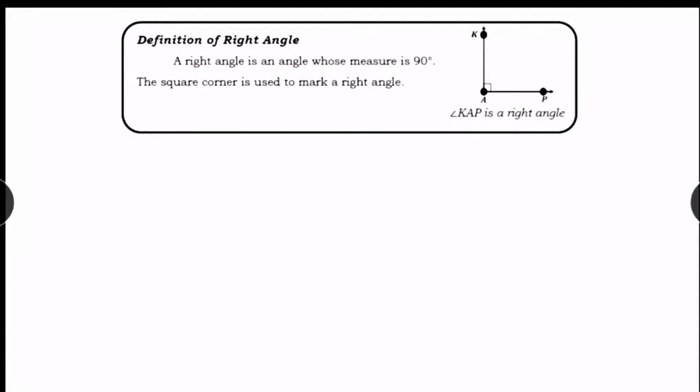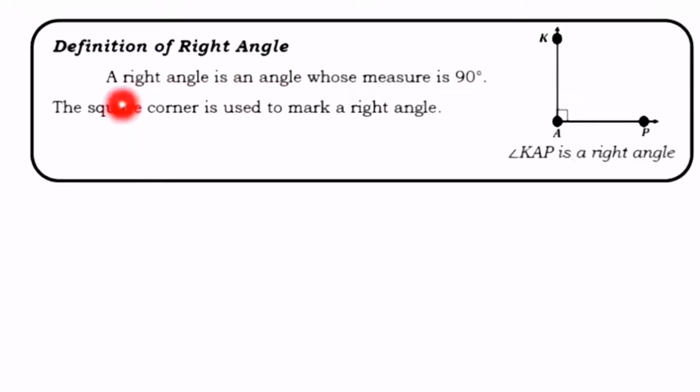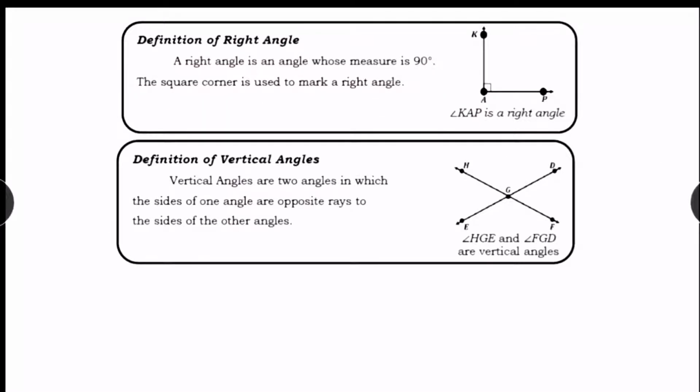This is what we call a right angle. A right angle is an angle whose measure is 90 degrees. The square corner is used to mark a right angle. Here, angle KAP is a right angle, or angle A. Definition of vertical angles: vertical angles are two angles in which the sides of one angle are opposite rays to the sides of the other angle. Here, angle HGE and angle FGD are vertical angles.